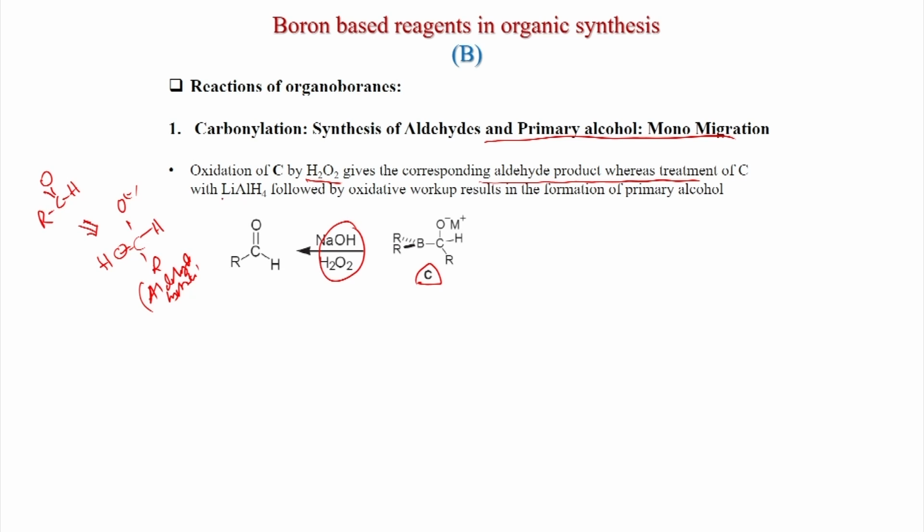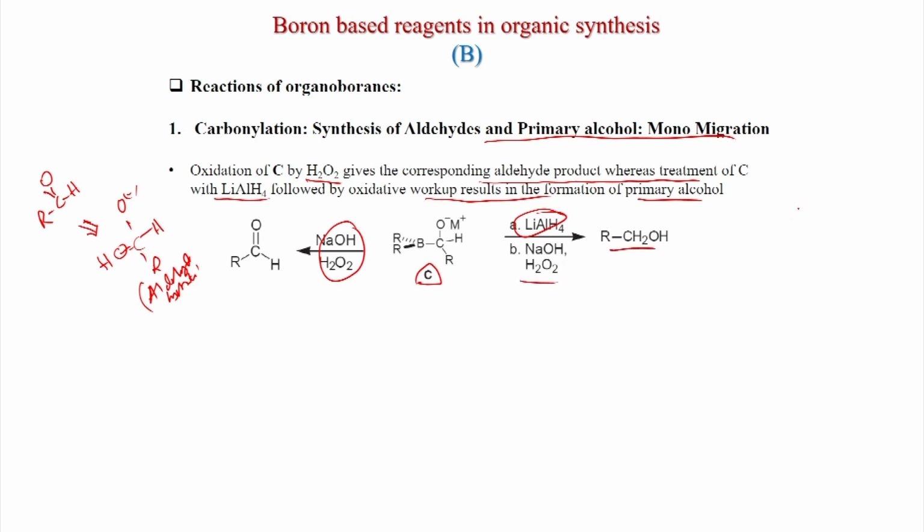On the other hand, if you treat with lithium aluminum hydride followed by oxidative workup, it results in a primary alcohol. So if you treat again with a hydride reagent, two hydrides: first one hydride gives this intermediate product, and now if you treat with lithium aluminum hydride, another hydride will come here, and after NaOH H2O2 treatment you get this one.